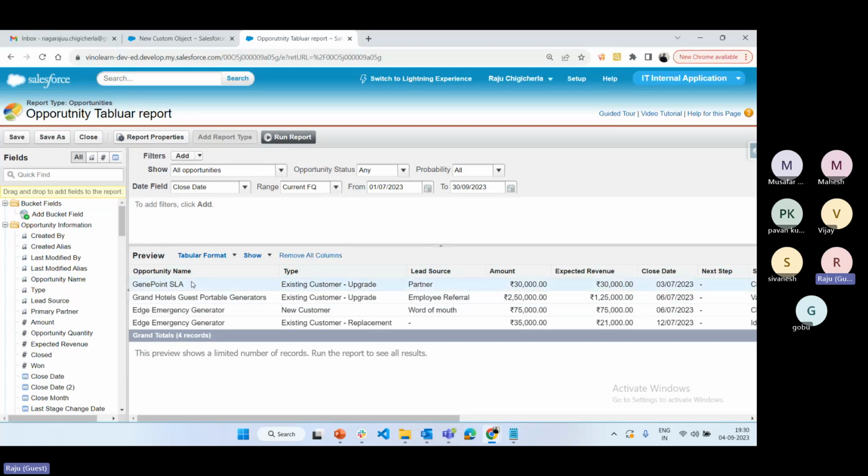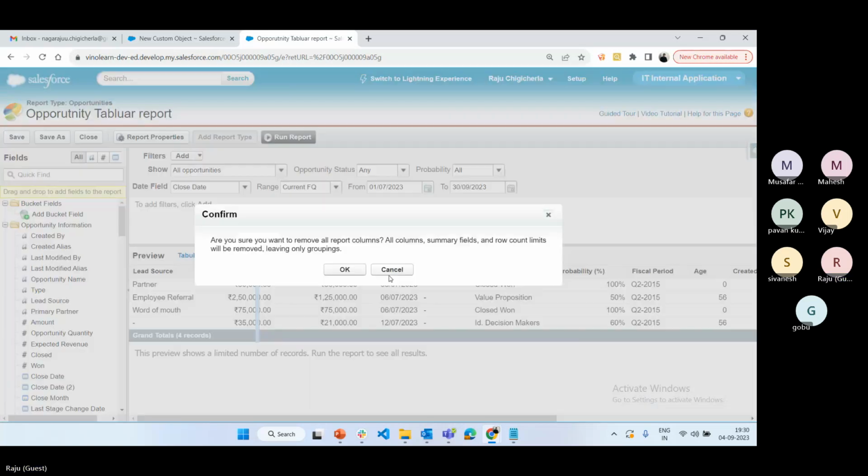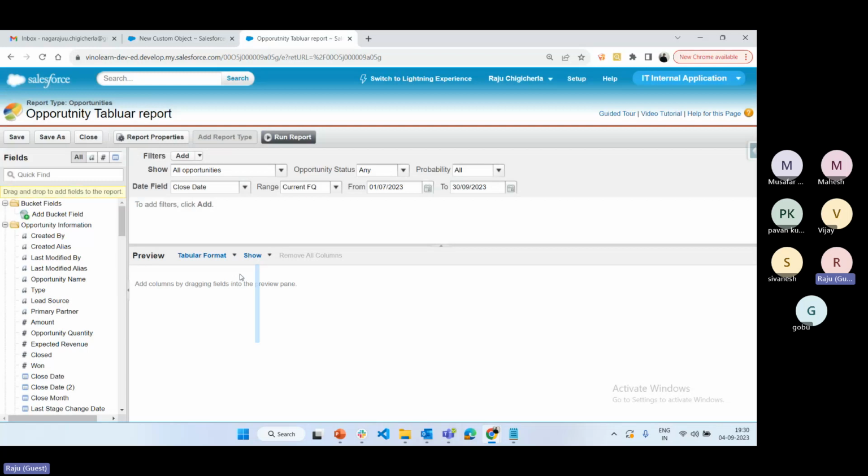Remove all columns. If you want to remove all columns, you can do it by clicking here. Otherwise, one by one, columns can also be dragged and dropped like this. I'm going to remove all the columns. Hope you are clear on these 3 points. You can change the format type, whichever format is required. If you want to display the details or only the count, you can select here. Remove all columns. Now compare to here, fields.